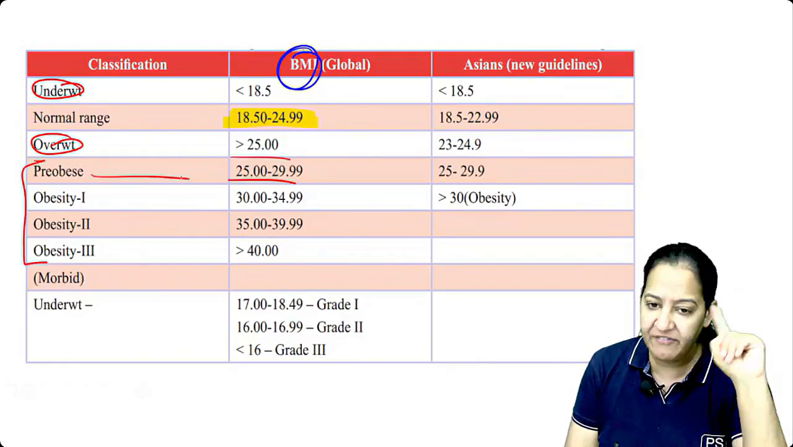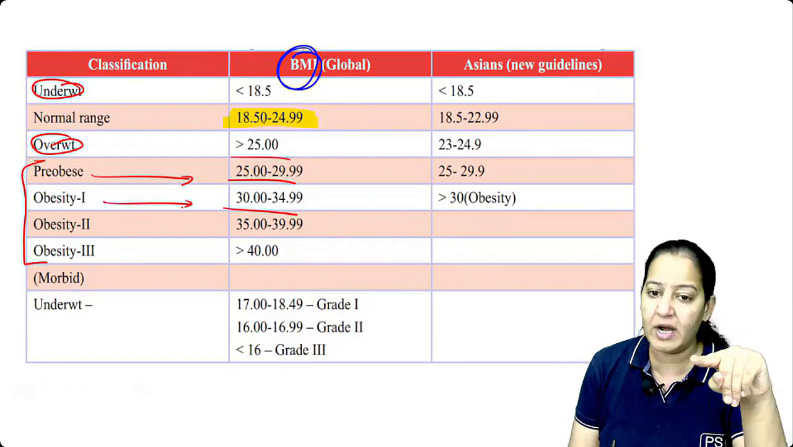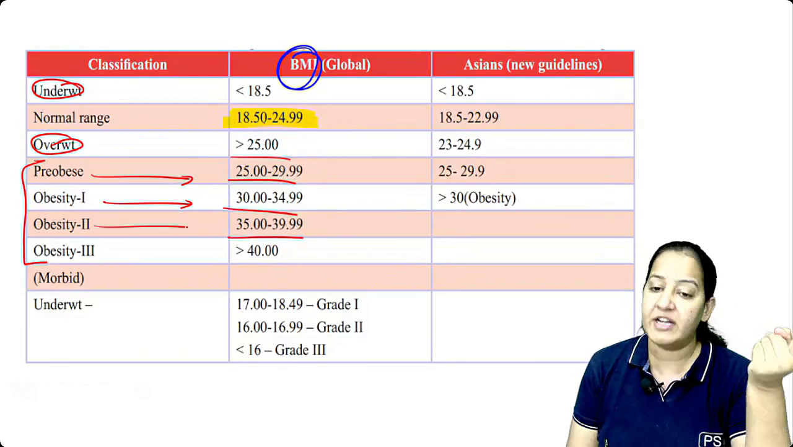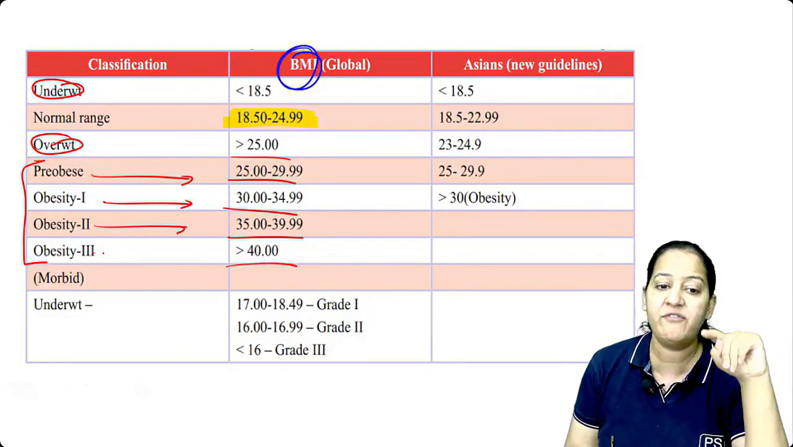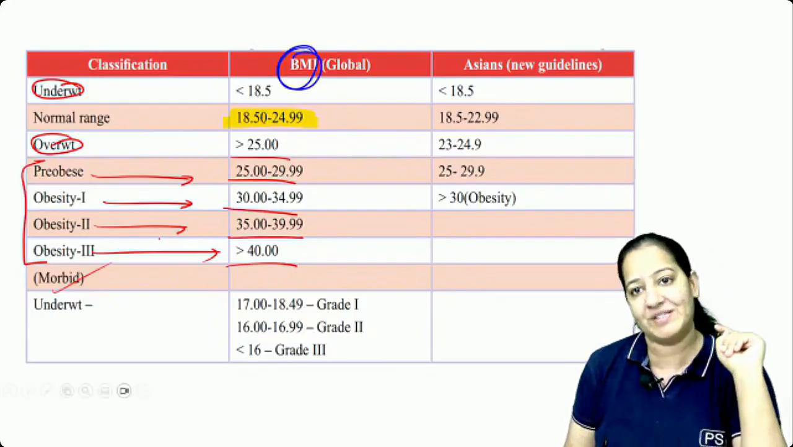25 to 30, it's pre-obese. 30 to 35, it's obesity 1. 35 to 40, it's obesity 2. And more than 40 is obesity 3, known as morbid obesity. So please learn based on BMI. This is the classification.